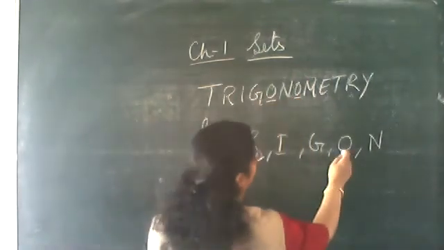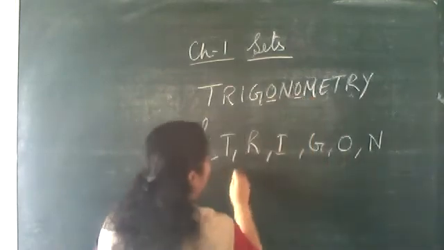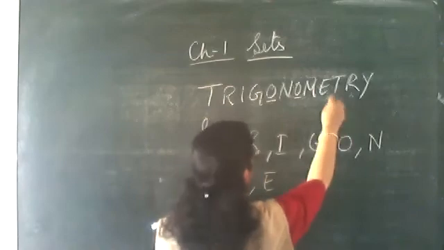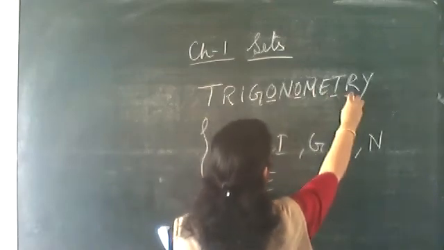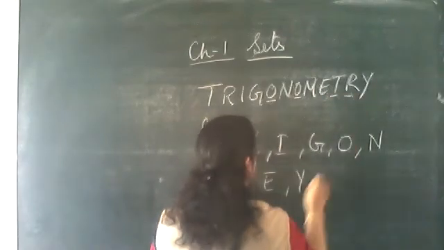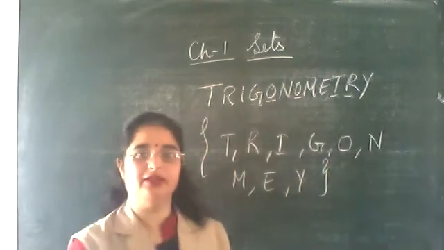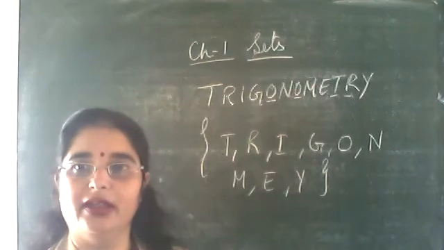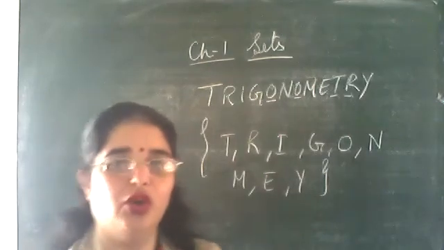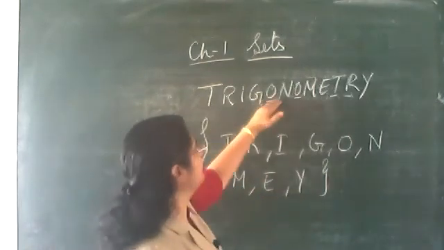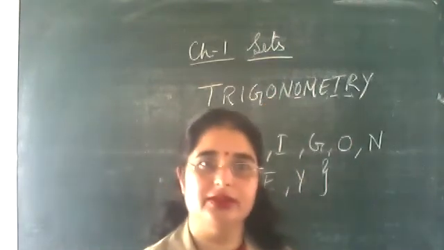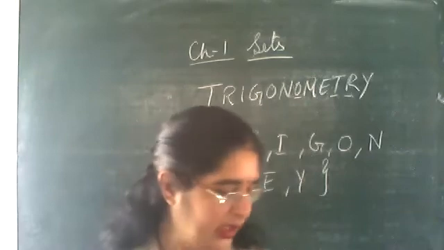So we have taken it once. M. Yes, M. Then E, Y. Again T is coming twice, we will not take it. R is coming twice, will not take it. Y. Is it clear? T, R, I, G, O, N, M, E, Y. Clear? So all the elements will not come. Only the elements which are repeating will come once only. Rest all elements will come. Clear? This we have discussed yesterday also.